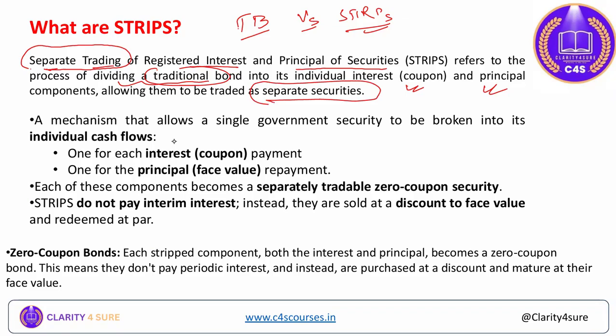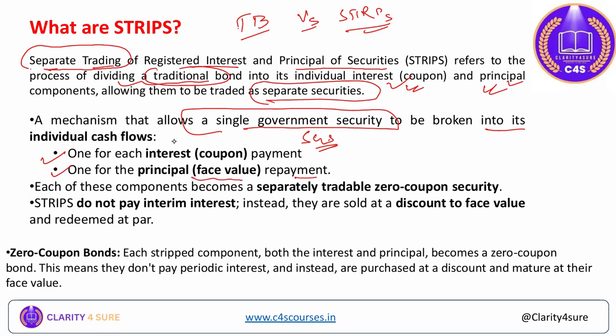So one can trade their securities separately either in the interest coupon mode or in the principal component mode. It's a mechanism that allows a single government security, state government security basically, to be broken into its individual cash flows, one for each interest component payment and one for principal, that is the face value repayment.